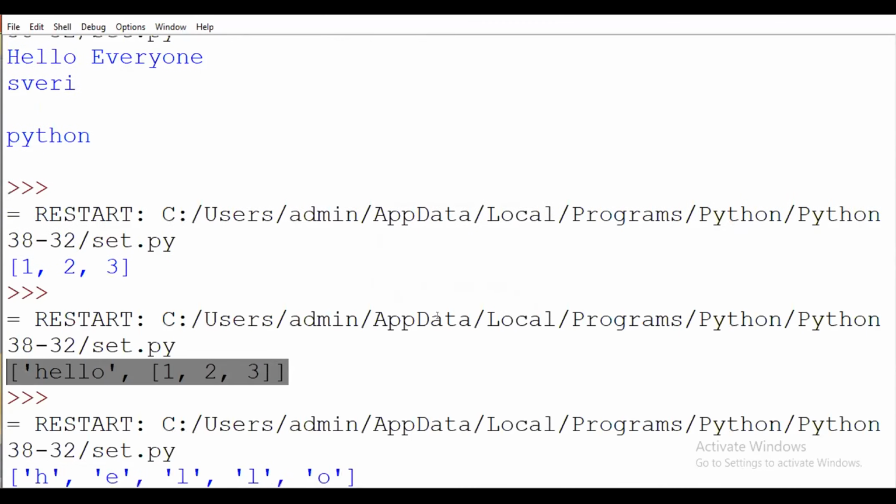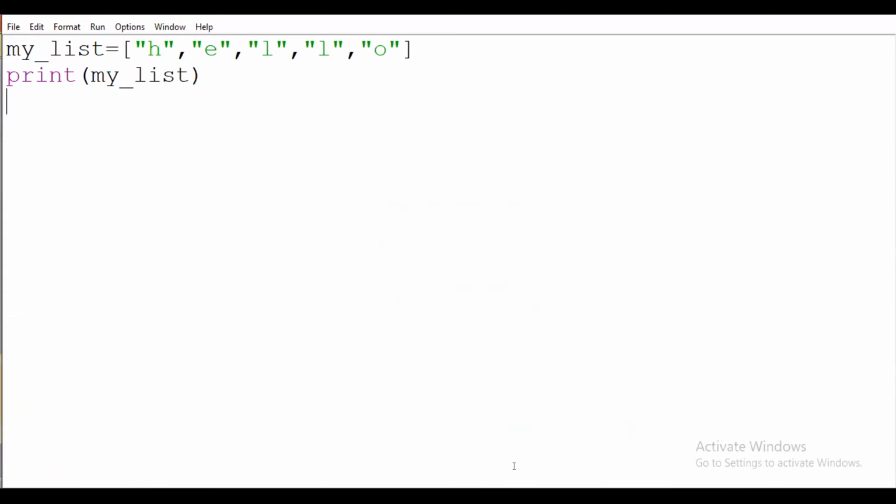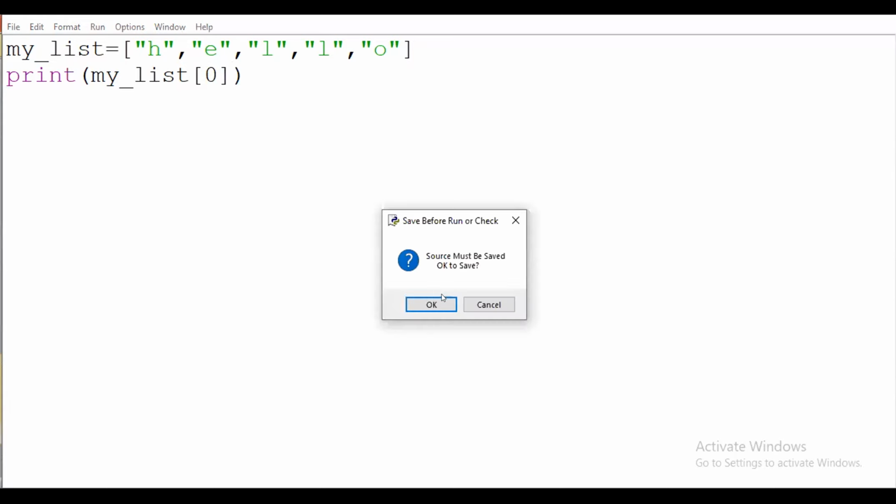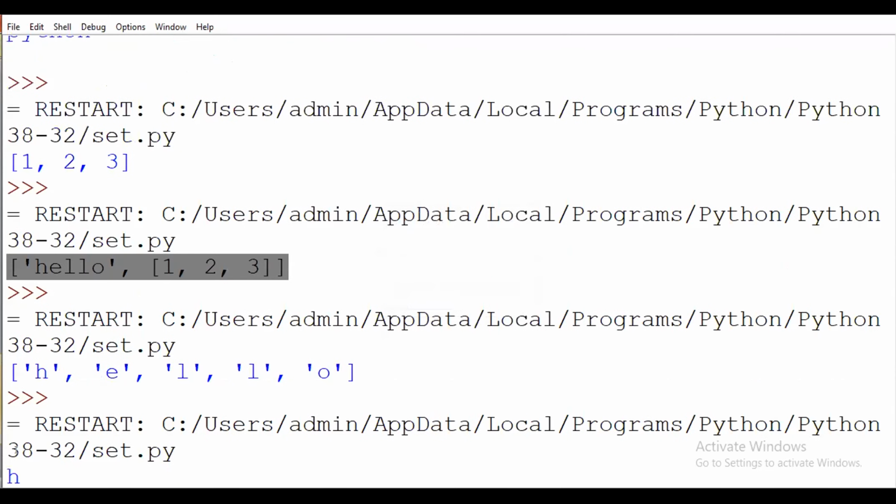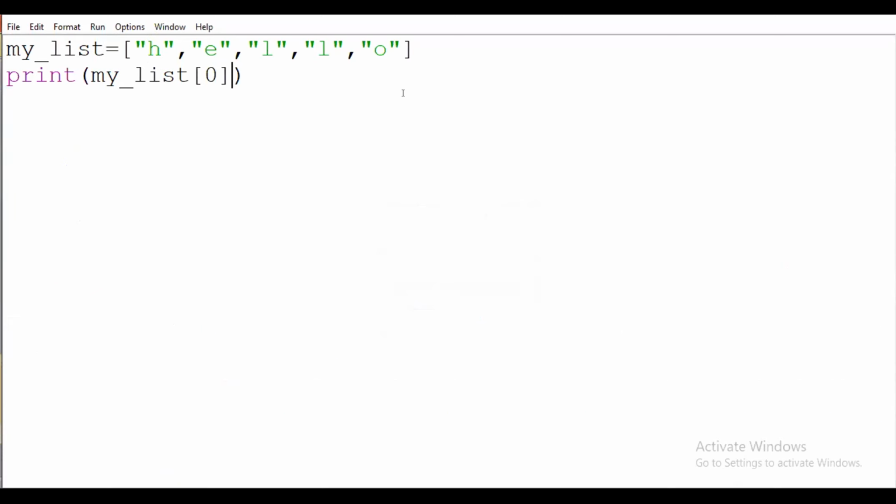Now I want to find the zeroth location data, so here I will pass 0. You have to see here it will print only h. Why? Because at the 0th location my h will be there.